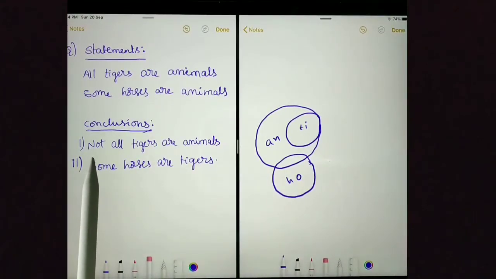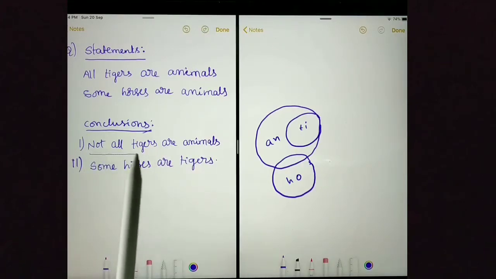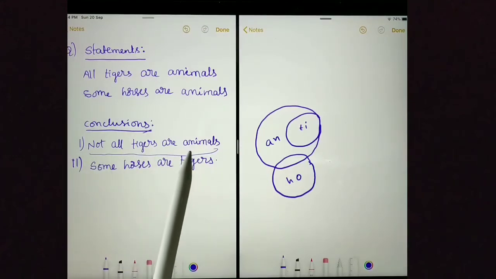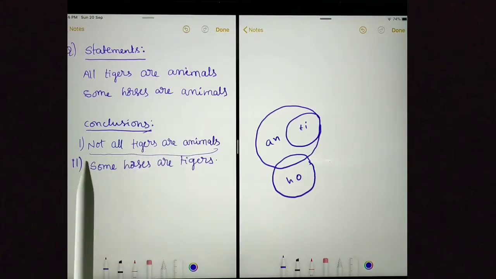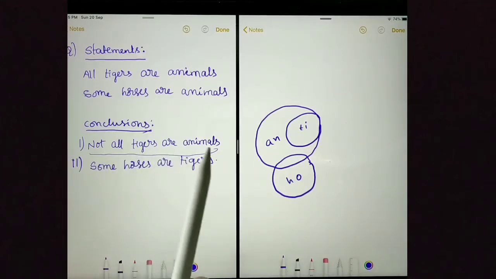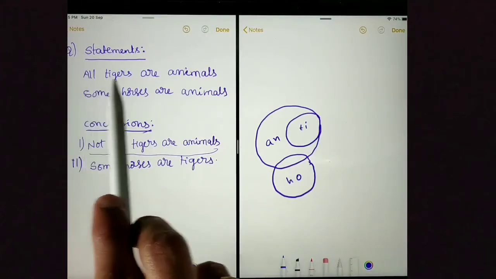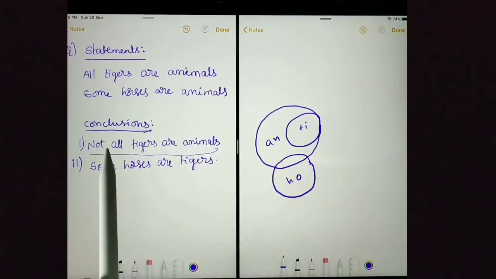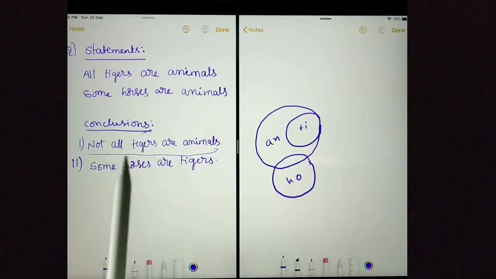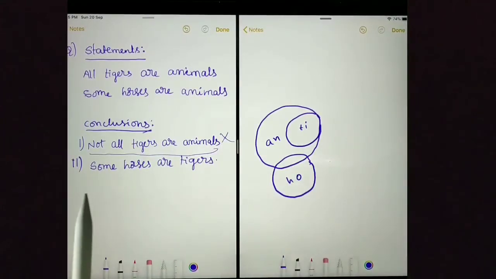First conclusion is not all tigers are animals. This is a definite conclusion. Whenever we see a definite conclusion, first we need to prove that conclusion is wrong. To prove this conclusion is wrong, we need to prove all tigers are animals. And the statement already is saying all tigers are animals. So, because I could prove all tigers are animals, we cannot say not all tigers are animals. This is wrong.